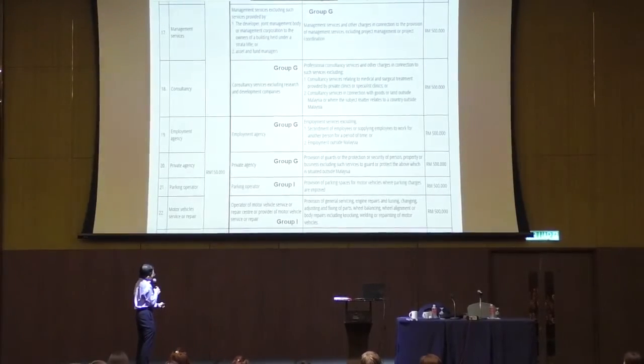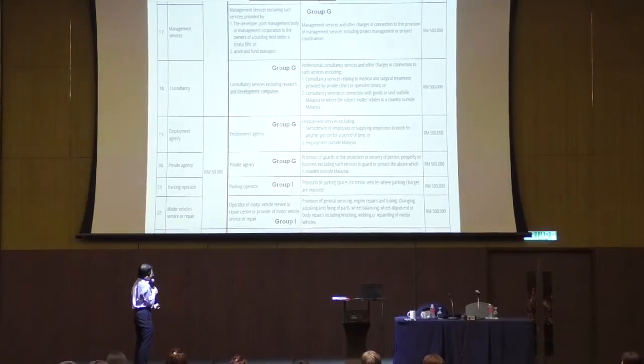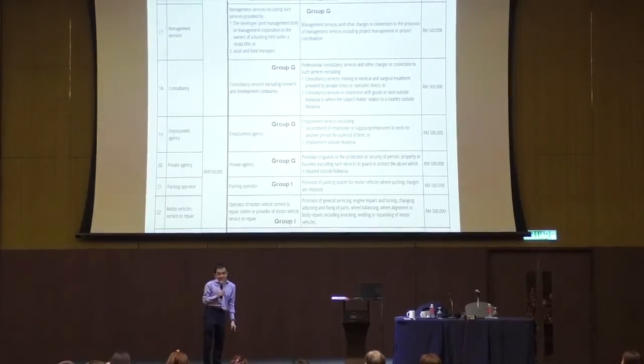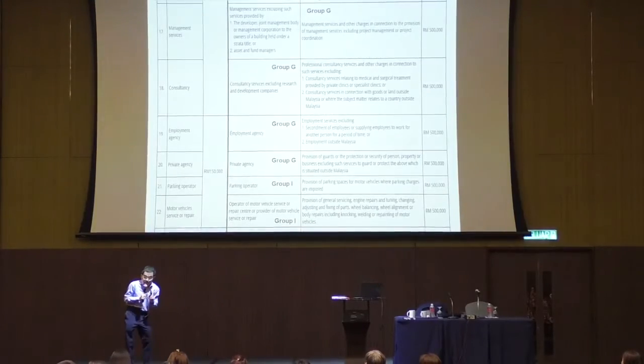Operator of a motor vehicle service or repair center, or provider of motor vehicle service and repair. So all those car workshops have service tax. And they spell out what the services are: provision of general servicing, engine repair, tuning, changing, adjusting, fixing parts, wheel balancing, wheel alignment, body repair, including knocking, welding, repainting of motor vehicles. So all this is considered taxable. I will go into greater detail afterwards. Don't worry.